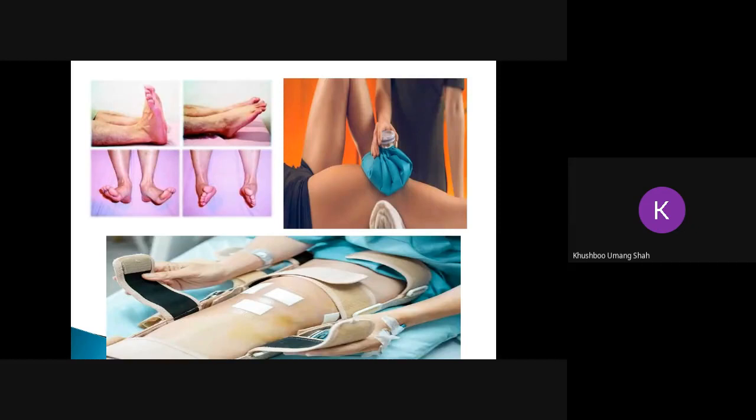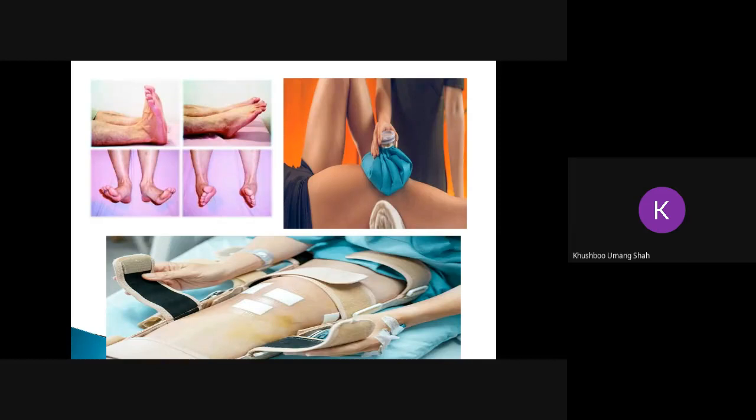The person is advised to do good ankle toe movements every hour. Then the person is advised to do deep breathing exercises to maintain good bronchial hygiene. If the person is immobilized in a bed for a prolonged period of time, the person is taught to turn frequently, every 2 hours, so the person doesn't develop bed sore or pressure sore. And if the person has already developed a pressure sore or bed sore, frequent turning is advised, keeping the area dry, using neosporin powders, and you can use an air bed and pressure bed for pressure sore management.